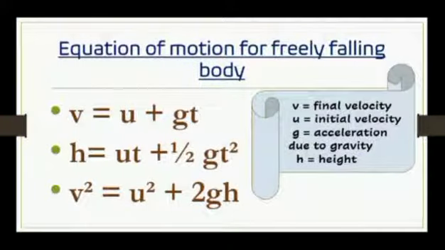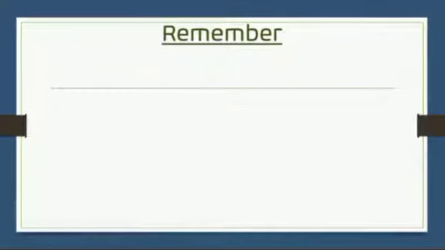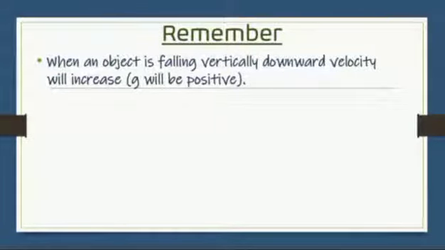Equations of motion for a freely falling body are: first, V is equal to U plus GT. Second, H is equal to UT plus half GT square. Third, V square is equal to U square plus 2GH. Remember, these are the main points we should remember while solving the equations of a freely falling body.